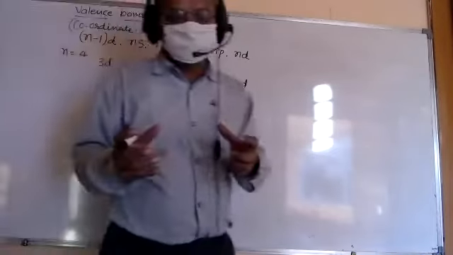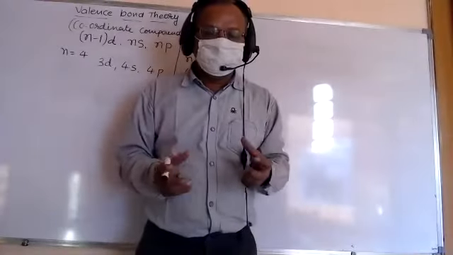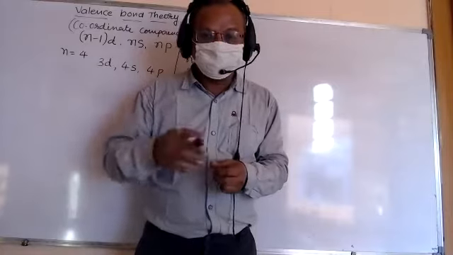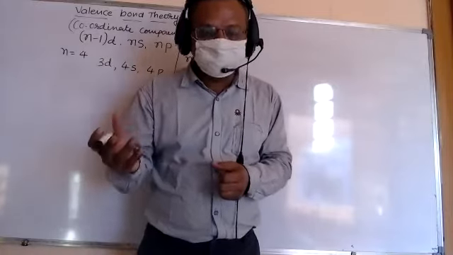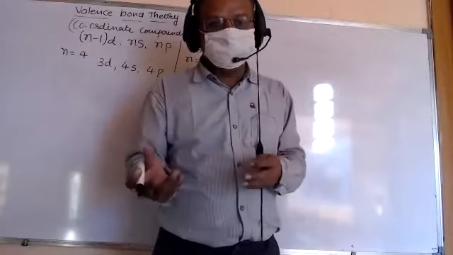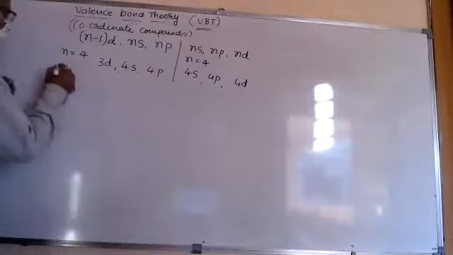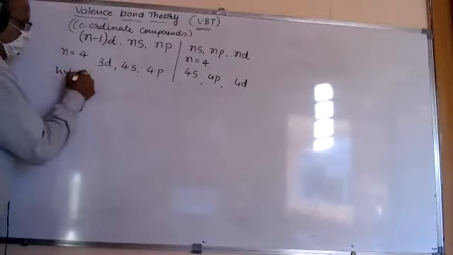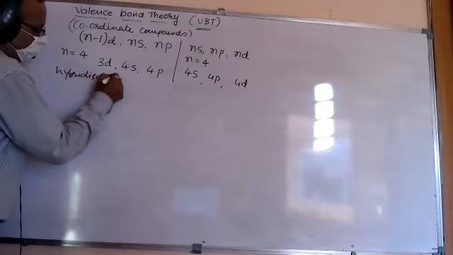Hybridization is what? It is the mixing of two or more orbitals to form new orbitals of equal energy level and the same shape.